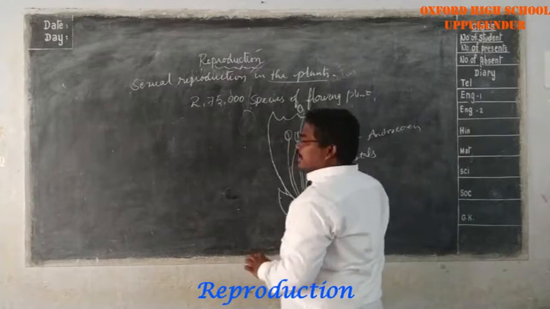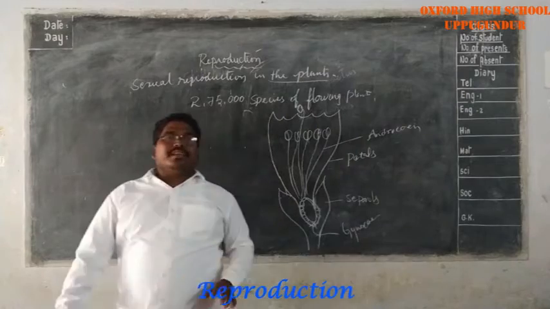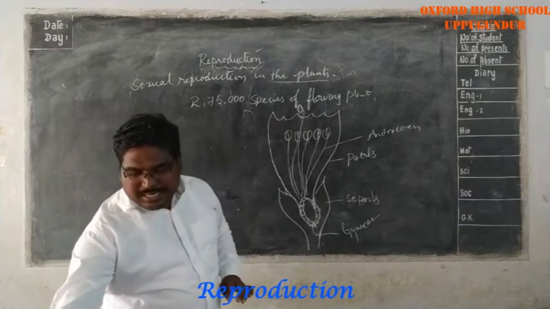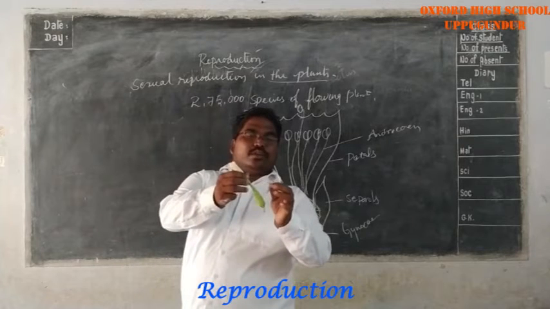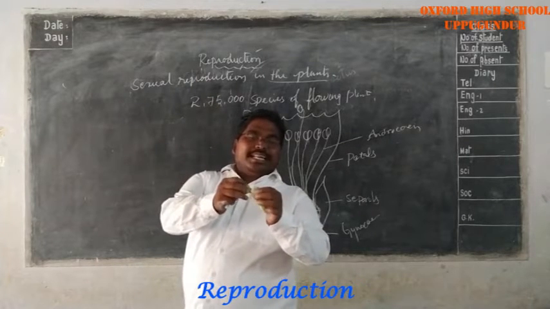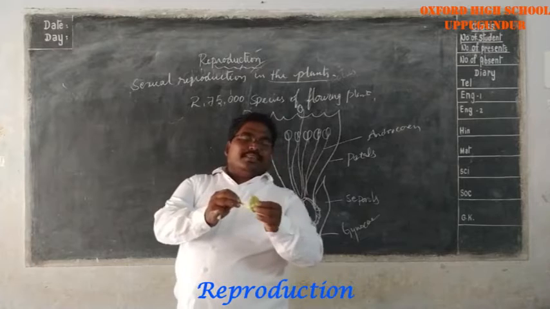So these are the parts present in the flowering plant. Now you can see the parts. These are sepals; look carefully, the greenish portion is the sepals.